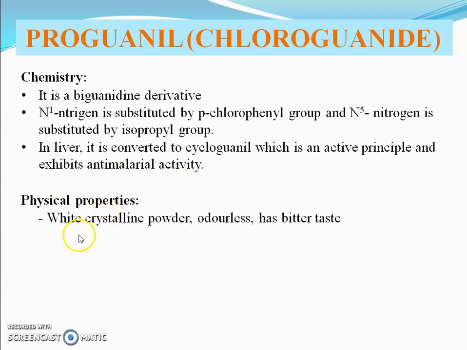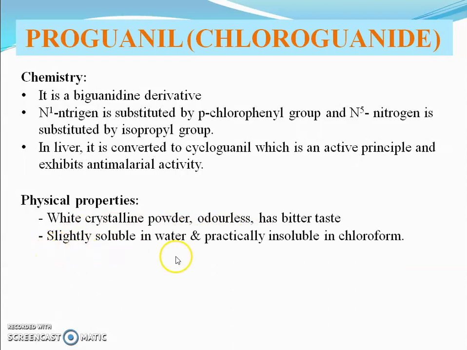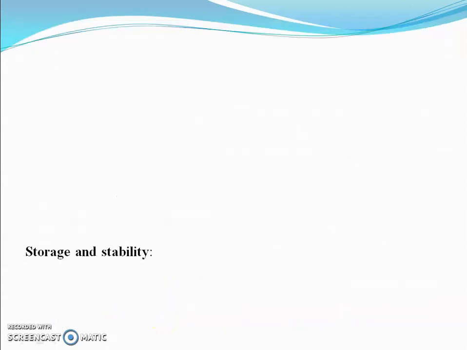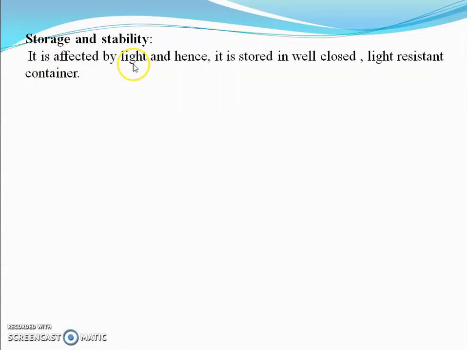Physical property. It is a white crystalline powder, almost odorless, and it has a bitter taste. It is slightly soluble in water and practically insoluble in chloroform. Chemical property. When its aqueous solution is treated with potassium ferrocyanide, a white precipitate is produced. Storage and stability. It is affected by light and hence it is stored in a well-closed, light-resistant container.